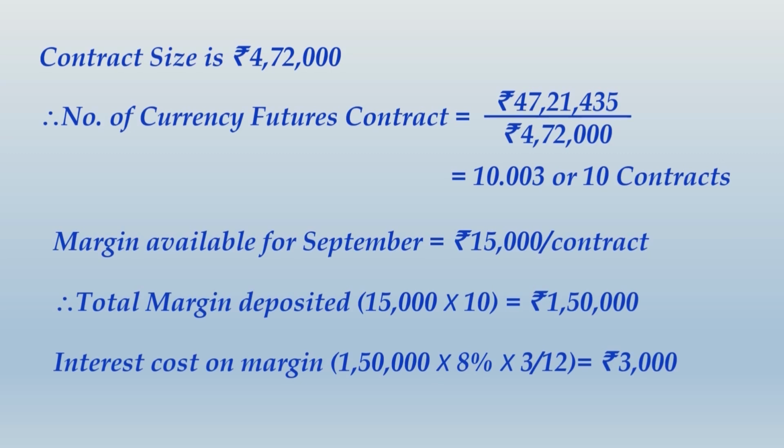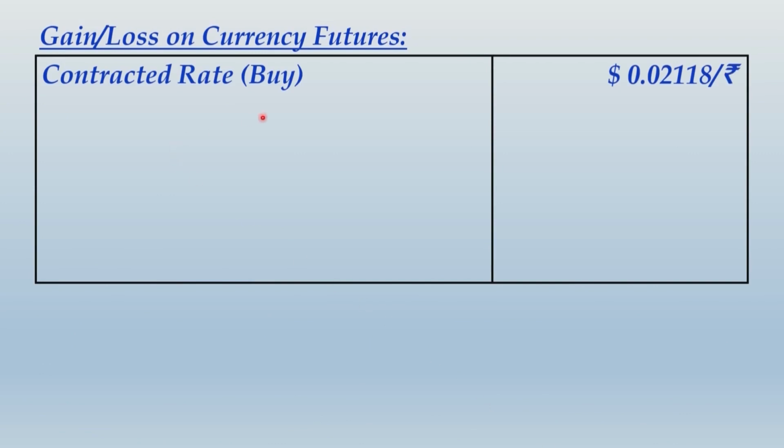Alright friends, let us move ahead and determine the resulting gain or loss on the currency futures contract. So, gain or loss on currency futures. First things first, you have taken a long position in the rupee contract. That means you have agreed to buy rupees at this rate. So this was the contracted rate at which you have agreed to buy rupees by taking a long position.